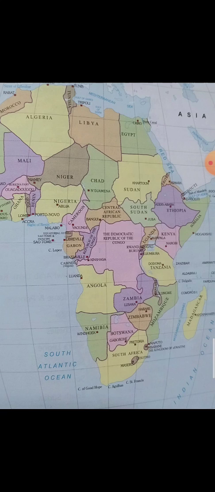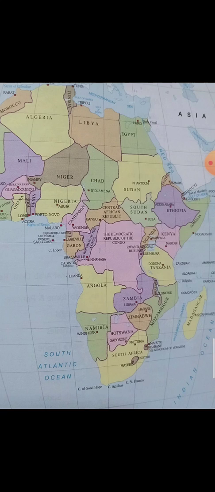Now another one is the desert. Sahara is the greatest desert in the world, no? It is located in the African continent, and this Sahara Desert extends from the Atlantic Ocean in the west to the Red Sea in the east.